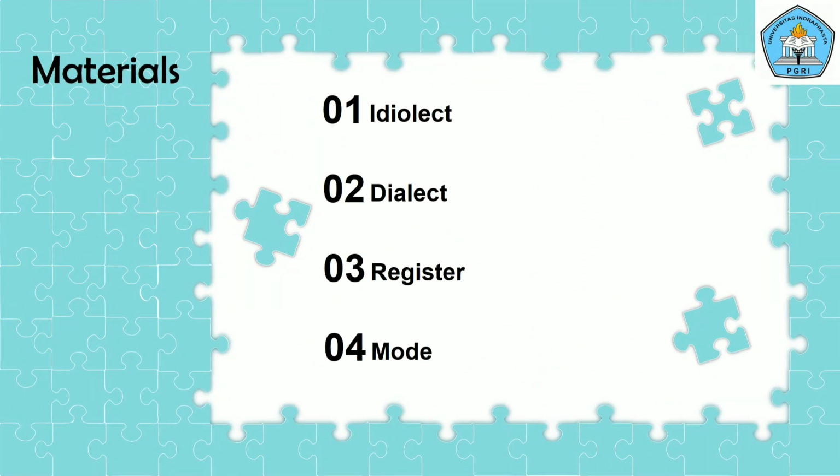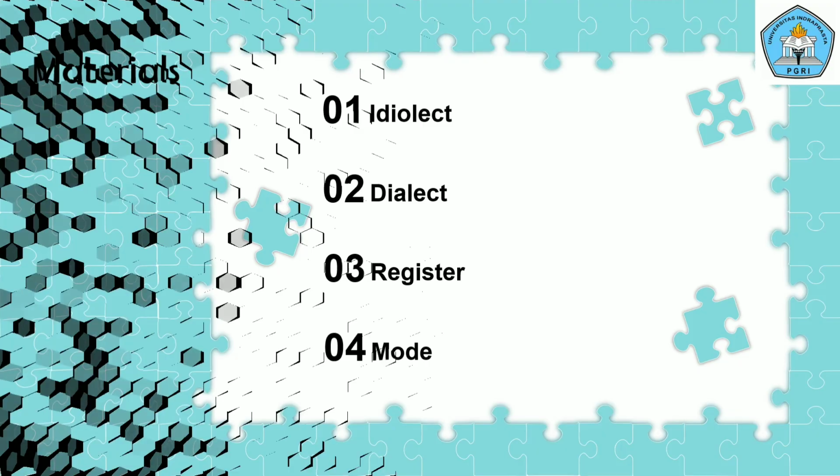We have four materials today. The first one is idiolect, the second one is dialect, the third one is register, and the last one is mode. Next, what is language varieties?